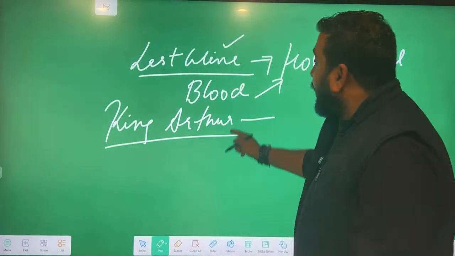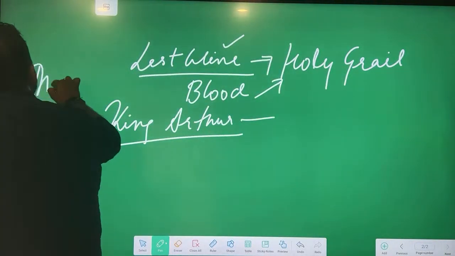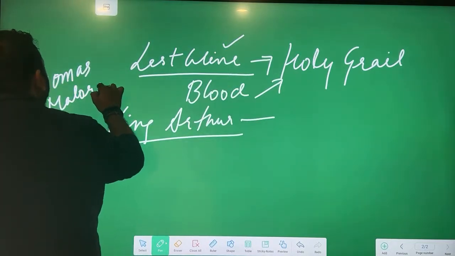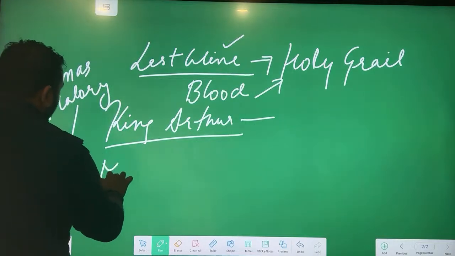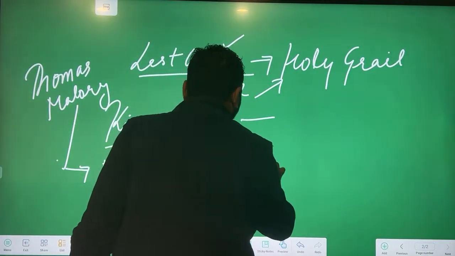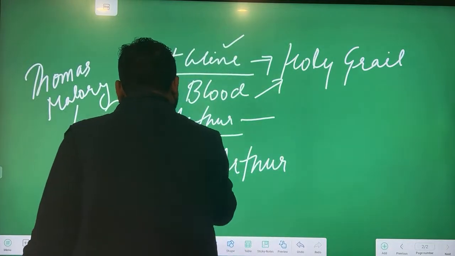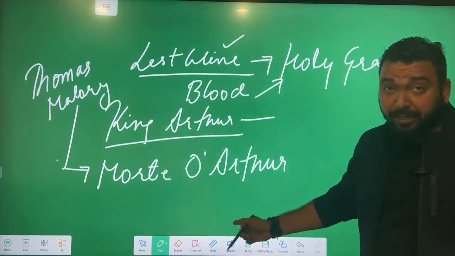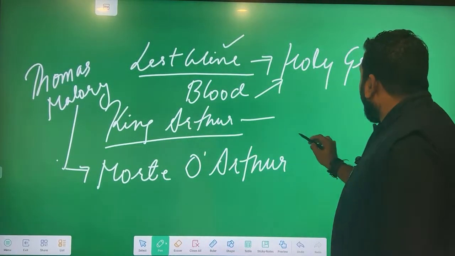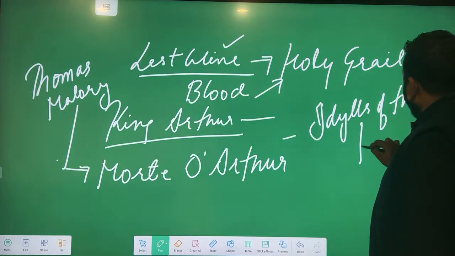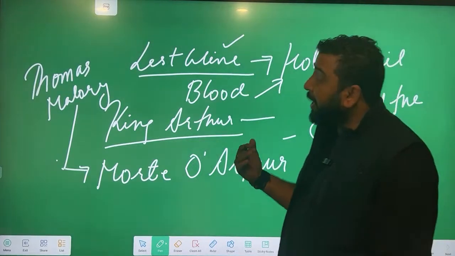Now the important thing, Thomas Mallory, who wrote Morte d'Arthur, is the first person who compiled all the Arthurian legendary stories. Thomas Mallory, Morte d'Arthur. He compiled all the Arthurian cycles. Tennyson has written Idylls of the King on the same story. Idylls of the King by Tennyson. And a lot of other works are dealing with Arthur stories.